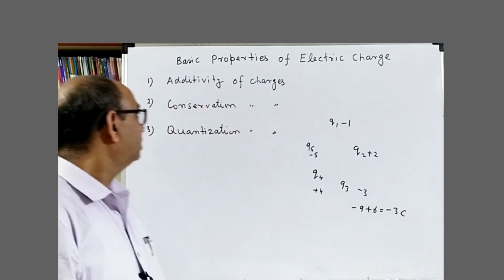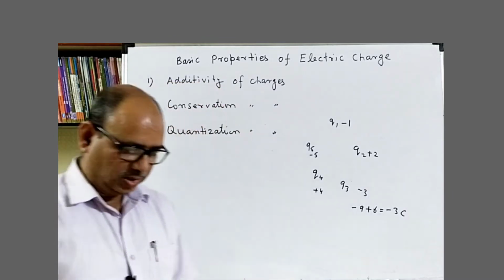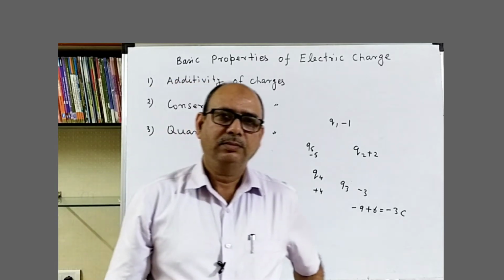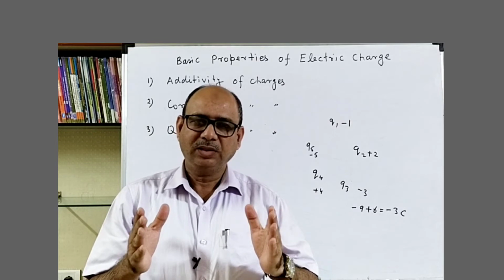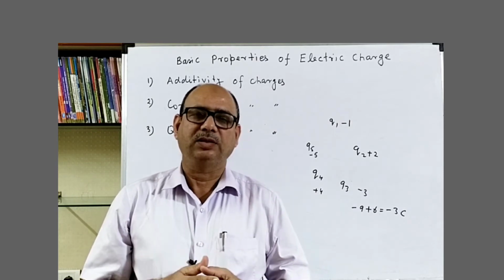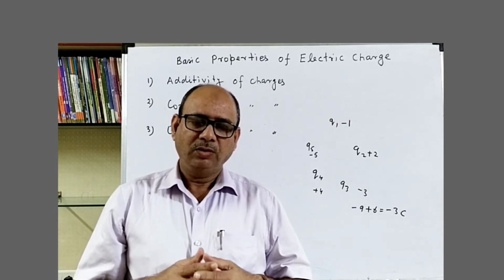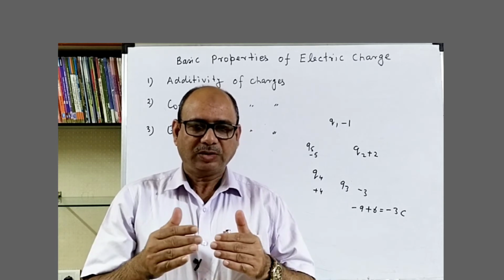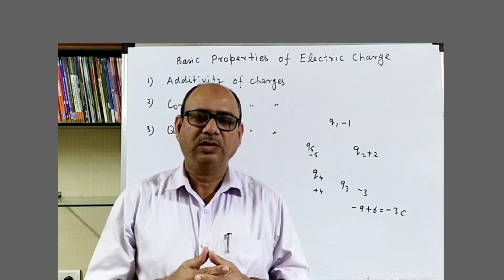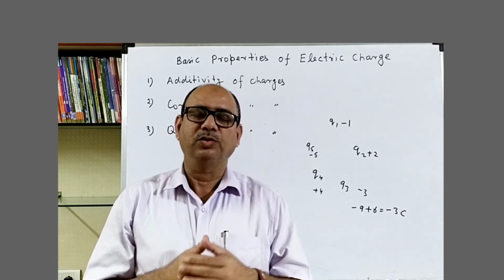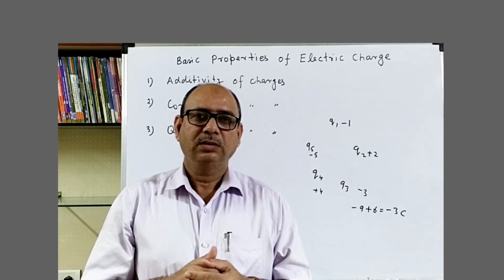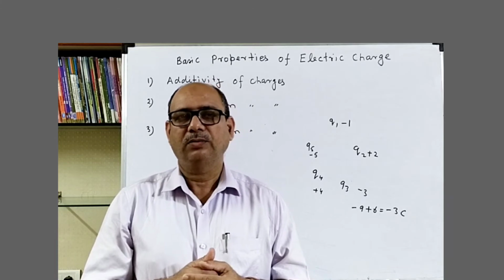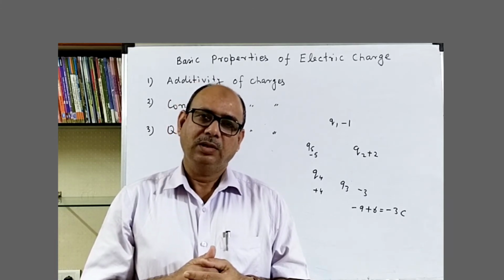Second property is conservation of charges. An isolated system consisting of multiple charges, while interactions of the individual charges within the isolated system, charges may be redistributed, but the overall charge on the system will always be conserved.